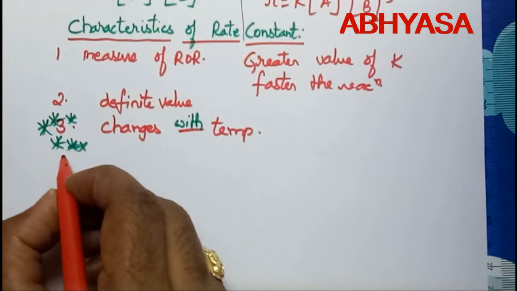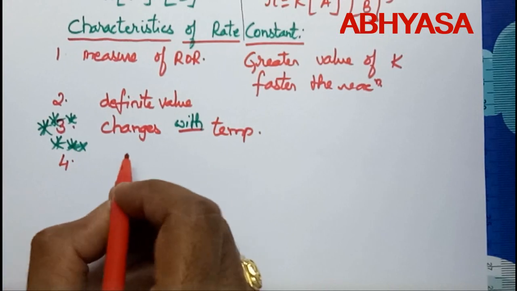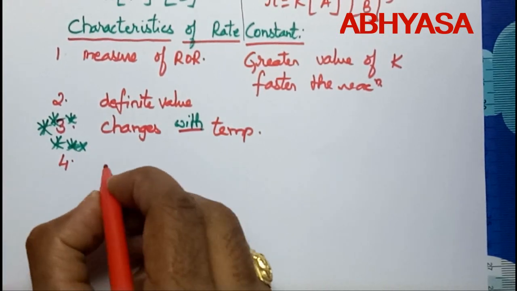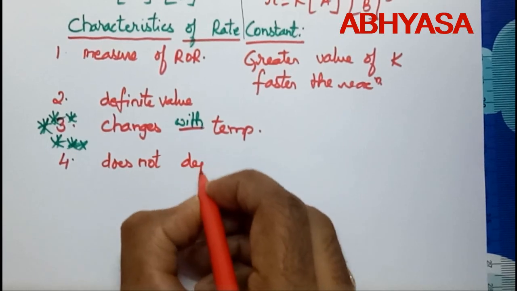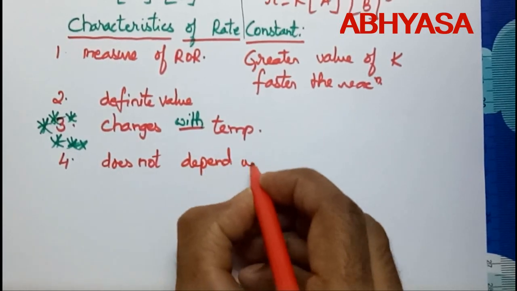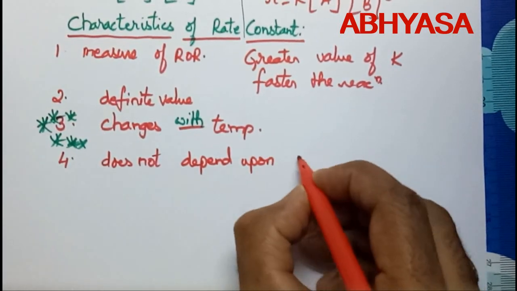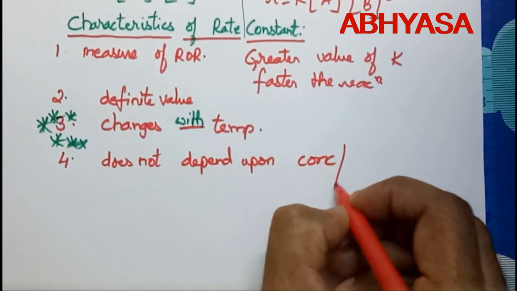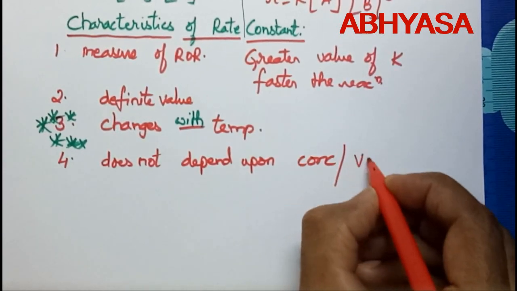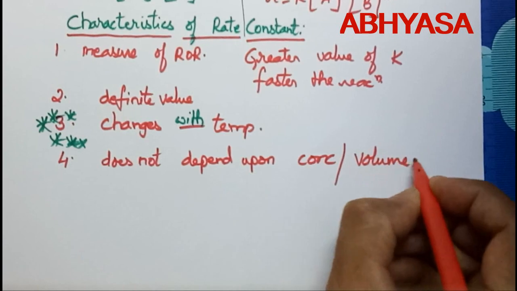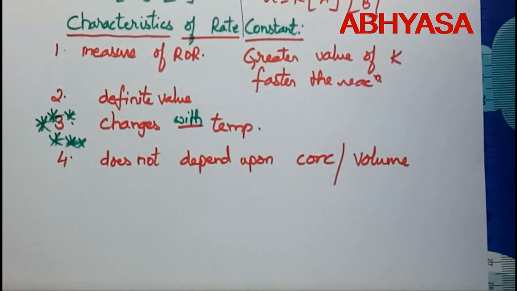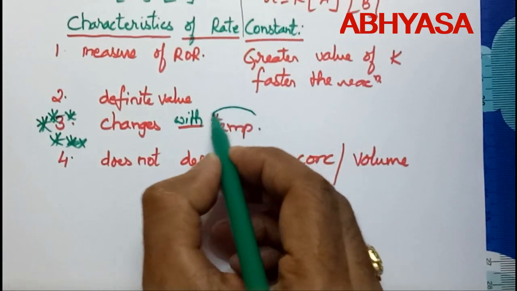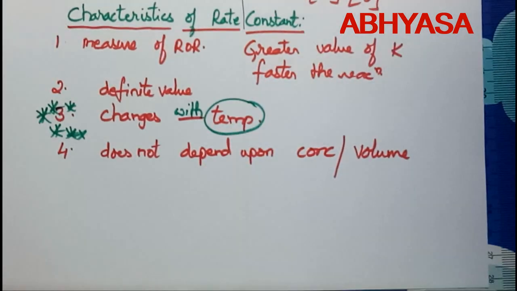And the next point, the value of rate constant does not depend upon the concentration of the reactants. It does not depend upon the volume of the vessel in which we are doing the experiment. So the rate constant value changes only with temperature.